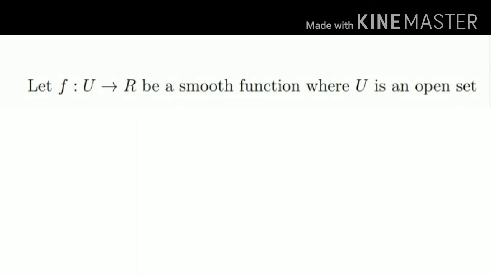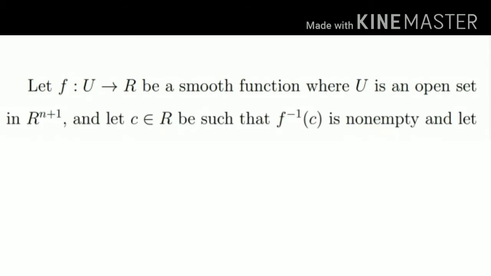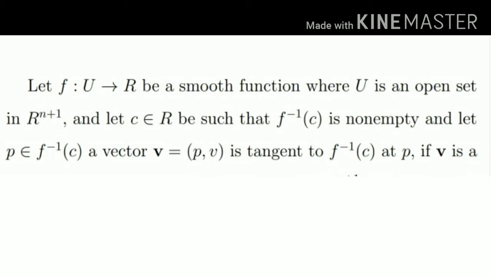Let f from U to R be a smooth function, where U is an open set in R^(n+1), and let c belong to R be such that f inverse of c is non-empty, and let P belong to f inverse of c. Then a vector v equal to P v is tangent to f inverse of c, that is, the level set at height c, at the point P,